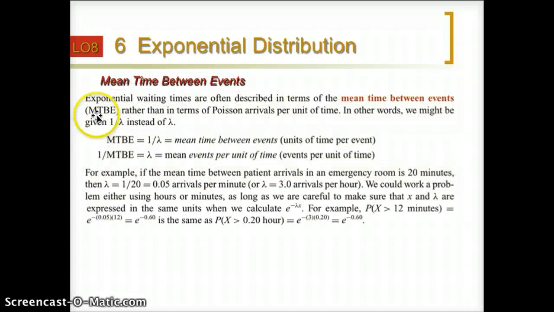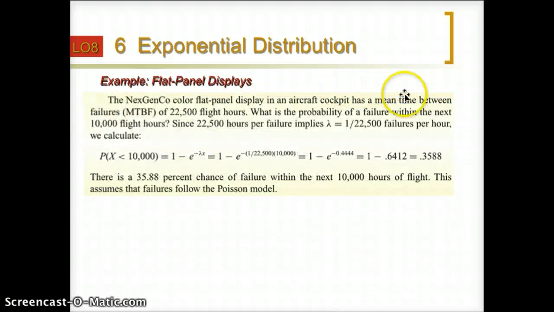Because we already have the MTBF, what we want to do is find lambda. We use 1 divided by MTBF. Because this is between events, this is the MTBE, but in this question they define it as between fails. So actually they are the same idea. Lambda will be equal to this value.